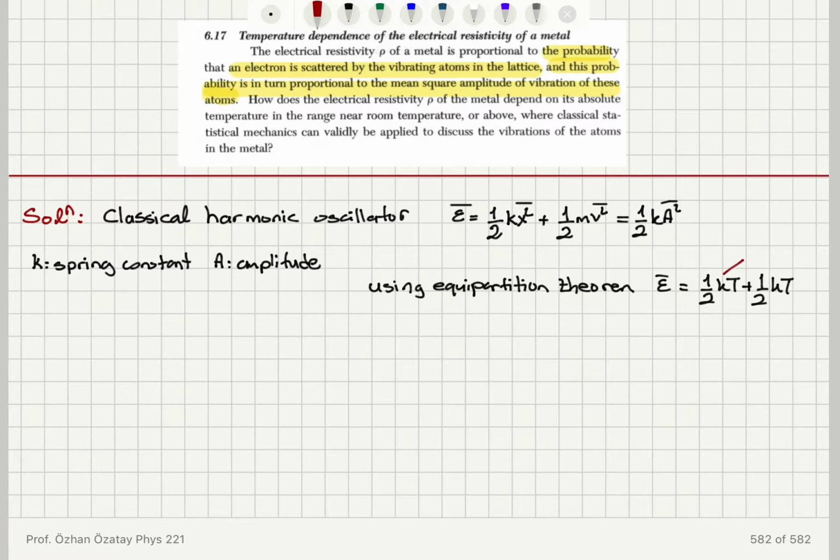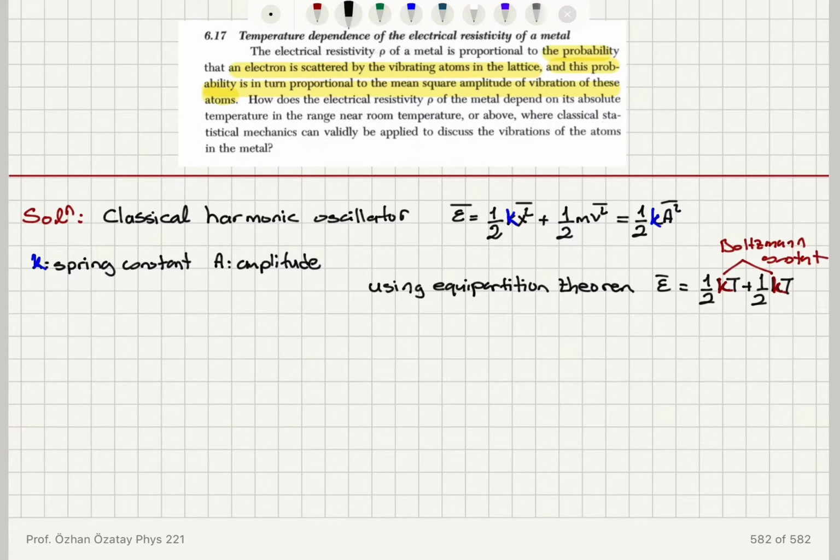So this k is the Boltzmann constant, not the spring constant. So we have two different k's. So let's use different colors. This is the spring constant, k, and this is the Boltzmann constant, k, which is in the thermal energy.